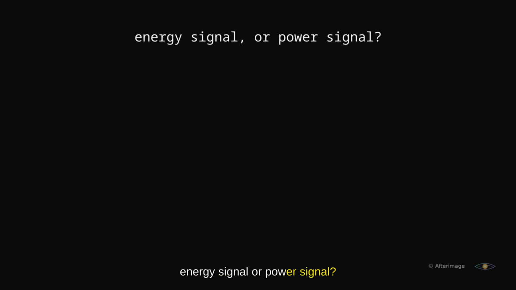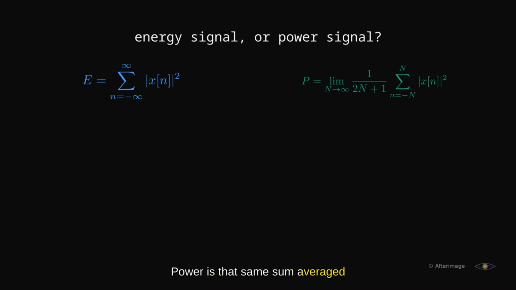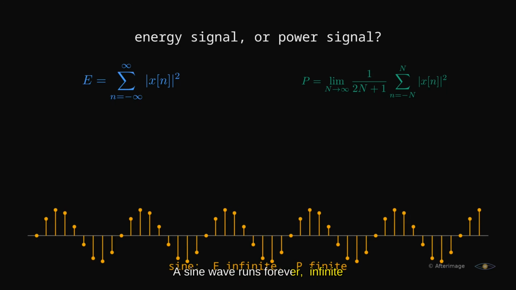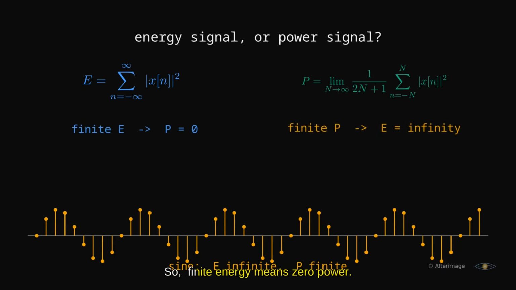Part 2 of the same question. Energy signal or power signal. Energy is the total of the magnitude squared, summed over all n. Power is that same sum, averaged over a window as the window grows. A decaying exponential dies out, so its total is finite. Energy signal. Its average power is 0, because that finite energy is spread over infinite time. A sine wave runs forever, infinite energy but finite power. Power signal. So finite energy means 0 power. Finite power means infinite energy. No signal is ever both, and that alone is usually worth a mark.